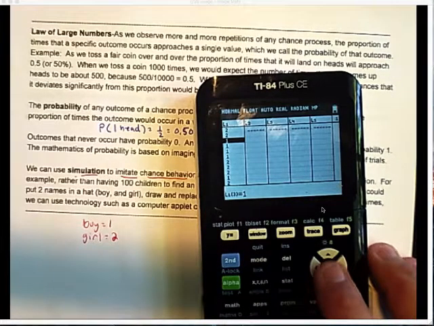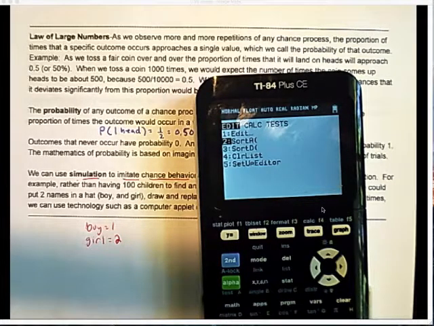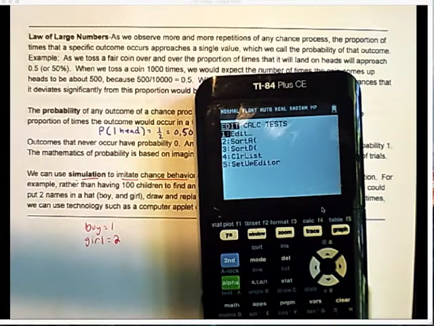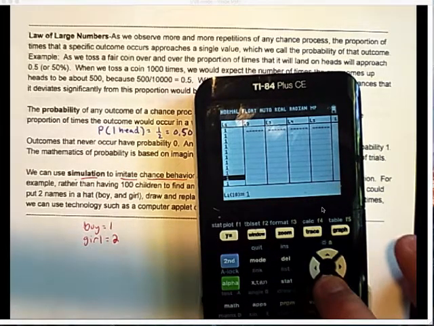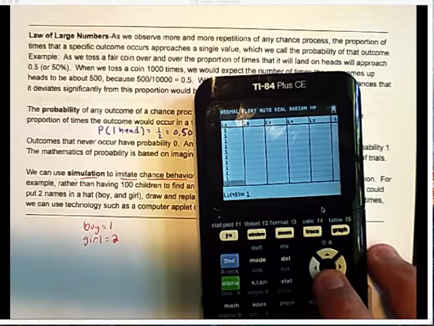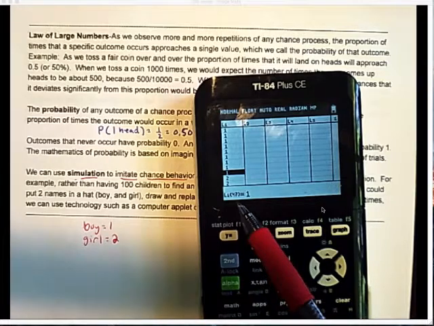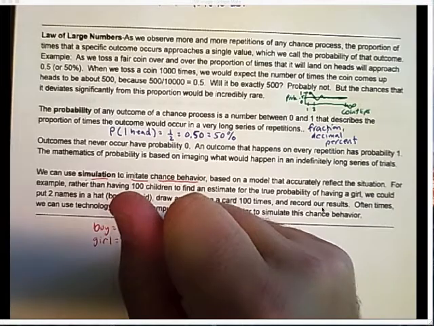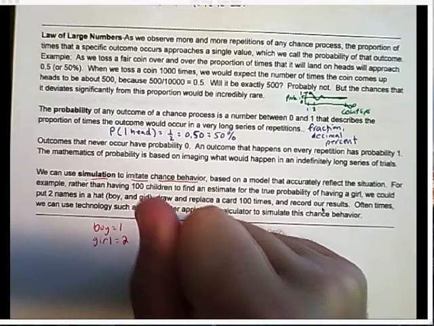Now we know we can sort this data, so let me sort this ascending. Sort ascending list 1. Now let's look at it. It's going to put all the ones first, all the boys first. I'm going to go down and see how many boys there are. In this simulation, the last one happens in the 47th row. So I got 47 boys, and that means I would have 53 girls, because I only did it 100 times. There's 100 children.